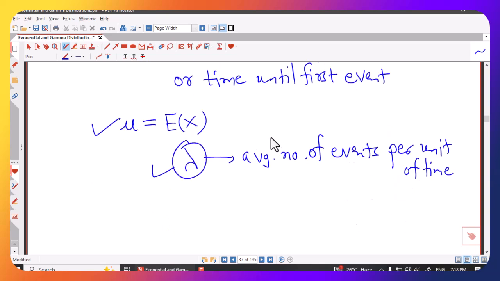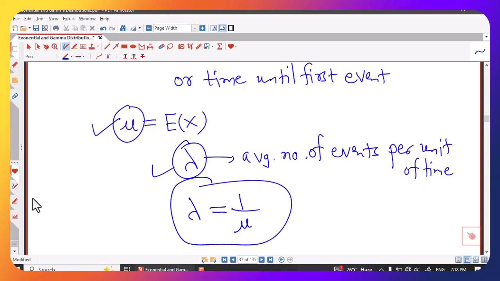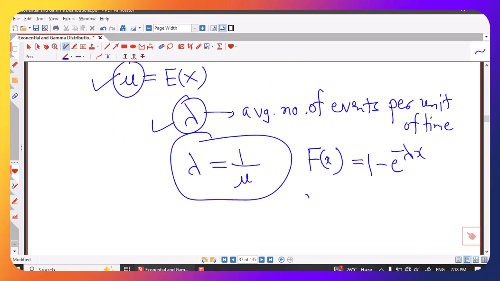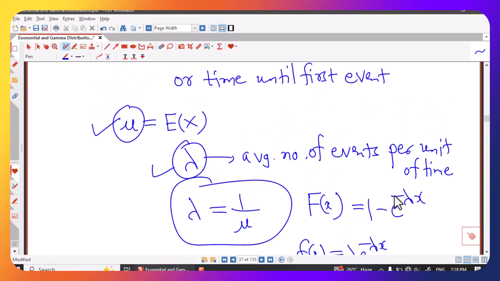If lambda is not given directly, then we can find lambda using lambda equal to 1 divided by mean, and either we can use CDF, which is given by 1 minus e raised to minus lambda x, or we can use PDF, which is given by lambda times e raised to minus lambda x. In both ways we will get the same answer.